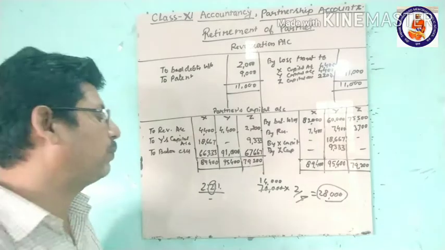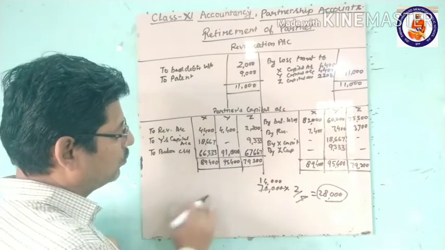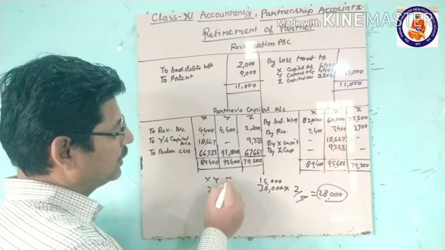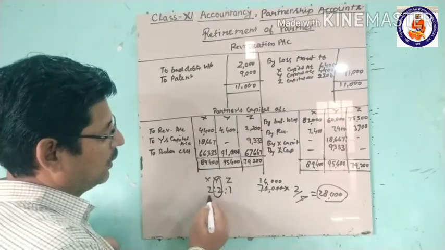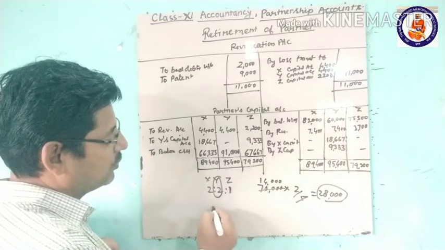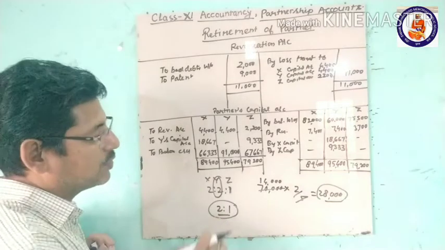Earlier it was 2 to 1 among X, Y and Z. Now he retires, so between X and Z the new profit sharing ratio will be 2:1. So this is the gaining ratio also.